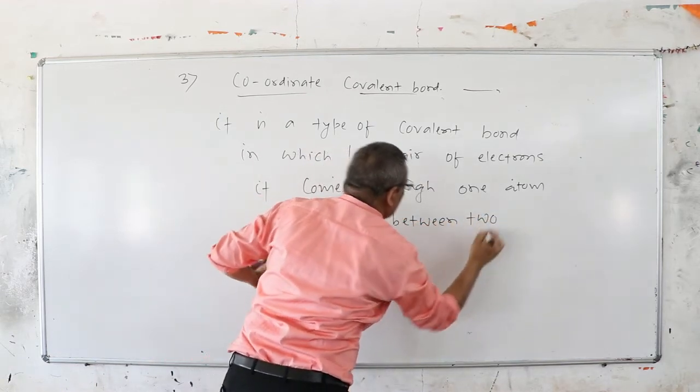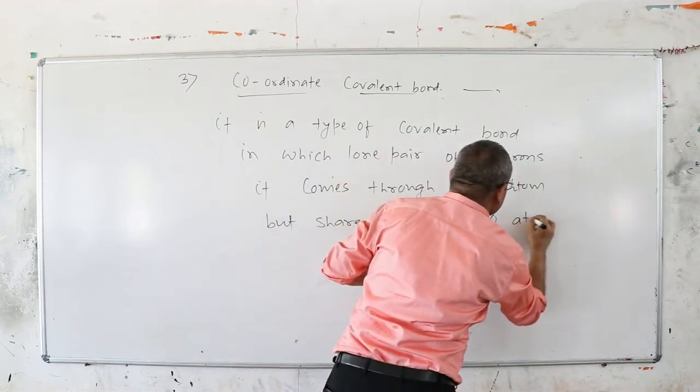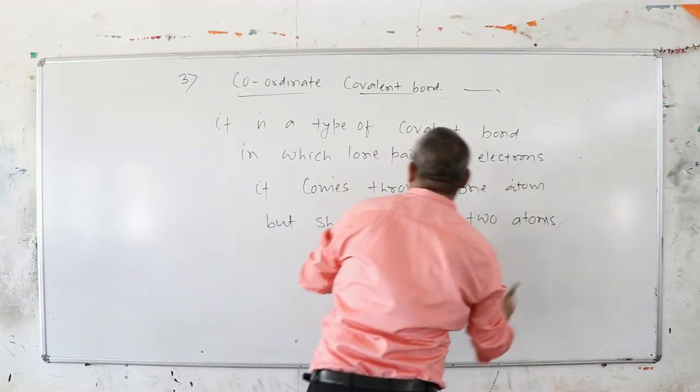The intro of the coordinate covalent bond is that it is shared between two atoms.